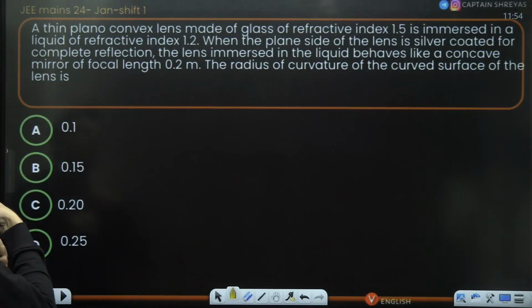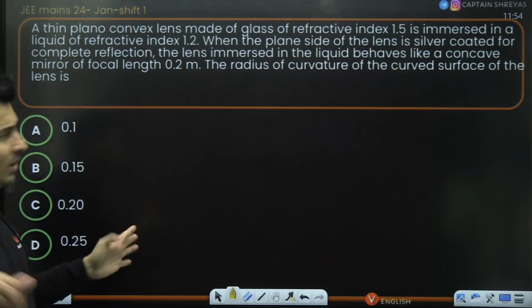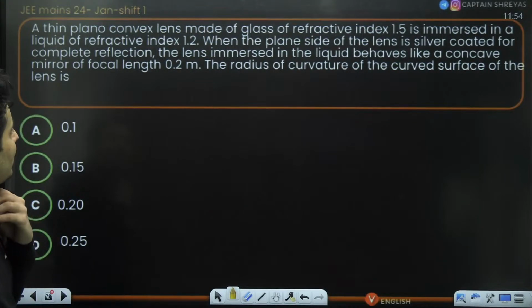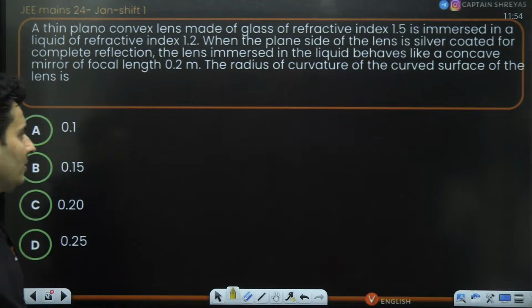A thin plano-convex lens made of glass of refractive index is put inside a liquid. The plane side of the lens is silver coated. For complete reflection, the lens immersed in a liquid behaves like a concave mirror of a certain focal length. The radius of curvature is how much?